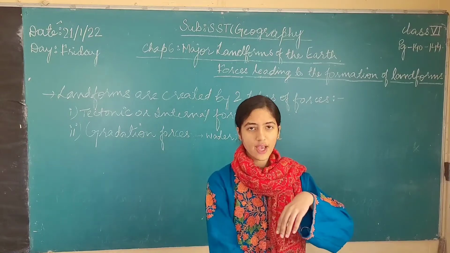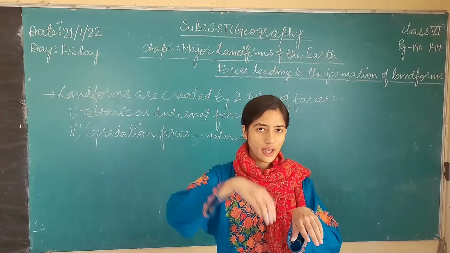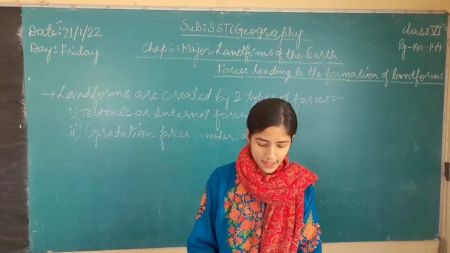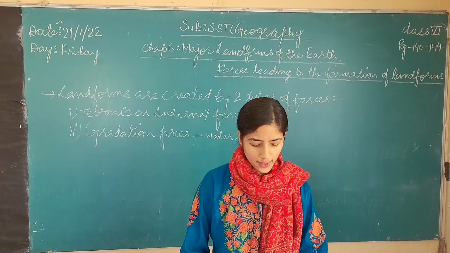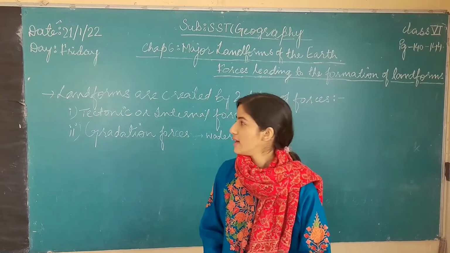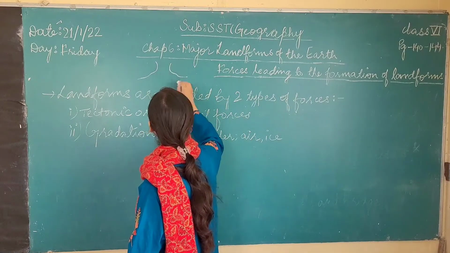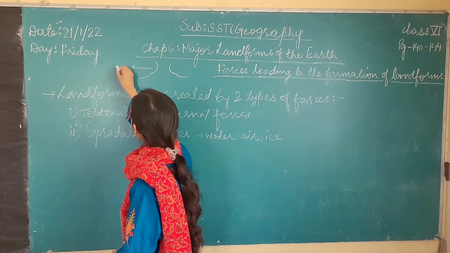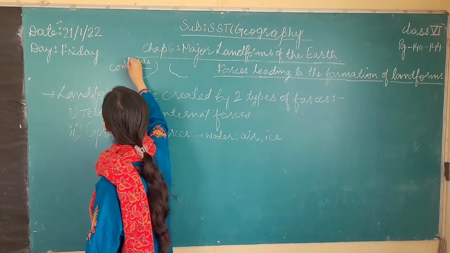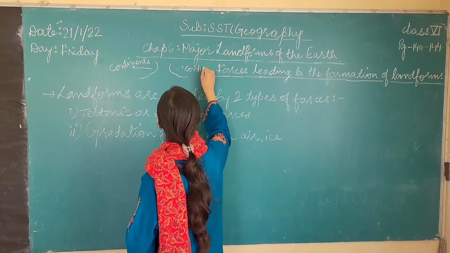What happens? Valleys are formed. Two pieces of land move apart. What happens? A valley is formed in between them. And these forces may be continent building. When those tectonic plates move, what happens? Different types of continents are formed. Like if two tectonic plates move apart, different types of continents are formed. This is also another continent.